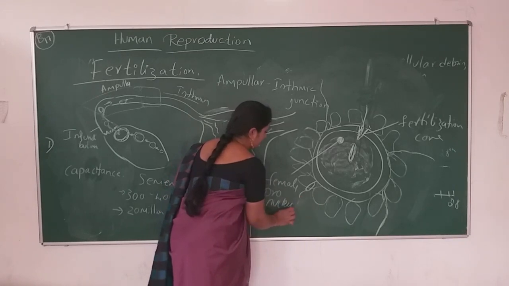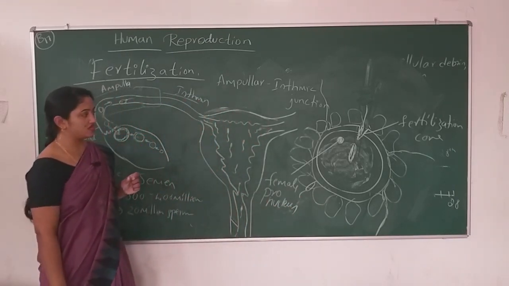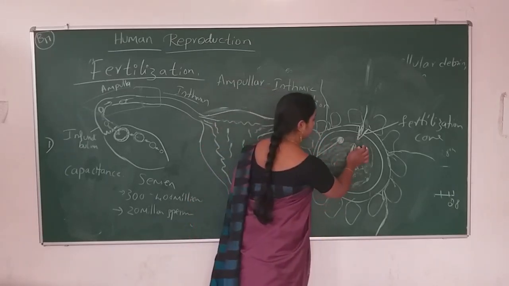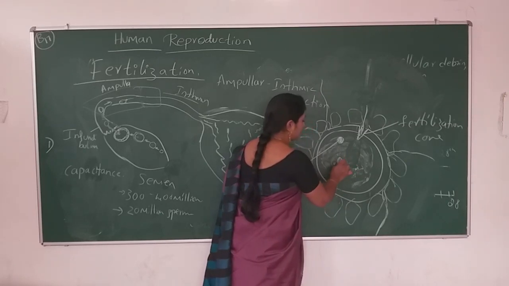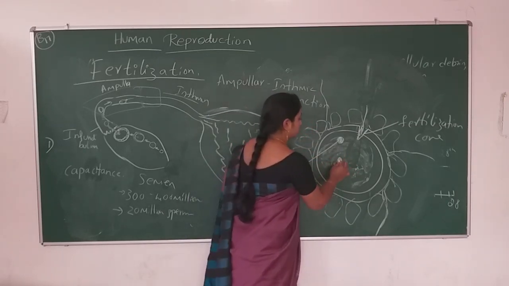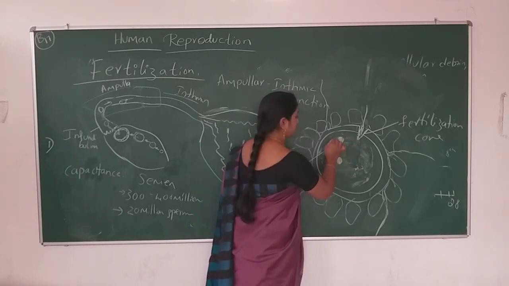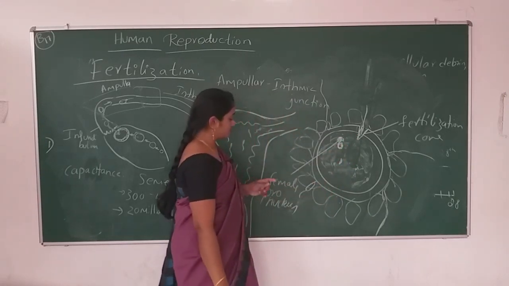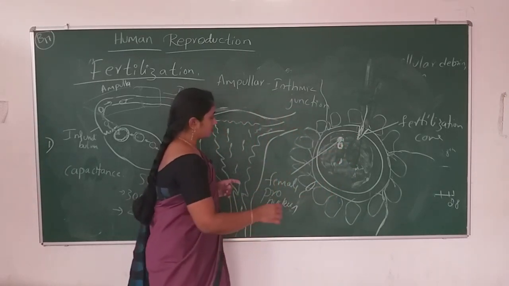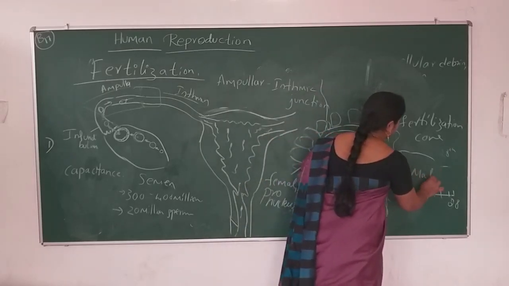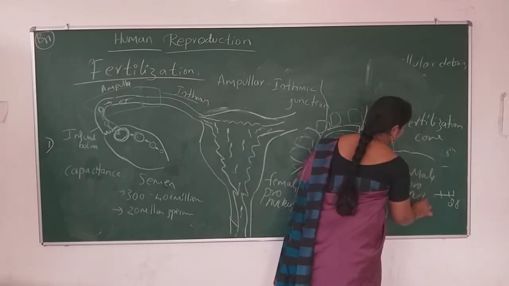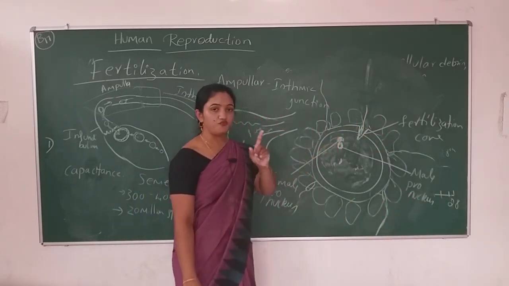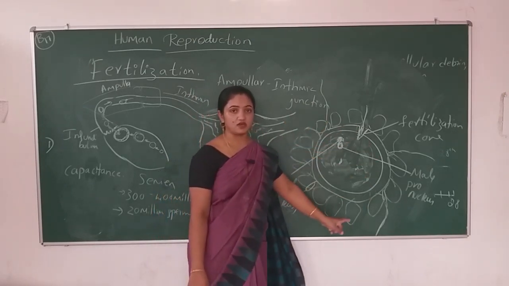It will complete its meiosis stages and it will become the female pronucleus. And now this female pronucleus will fuse with the male pronucleus. So in the male, only one nucleus will be present. That nucleus, by dissolving the nuclear membrane, will fuse with the female nucleus. So this is the female pronucleus, and this is the male pronucleus after the achievement of fertilization. So this is the fusion of pronuclei inside the egg.